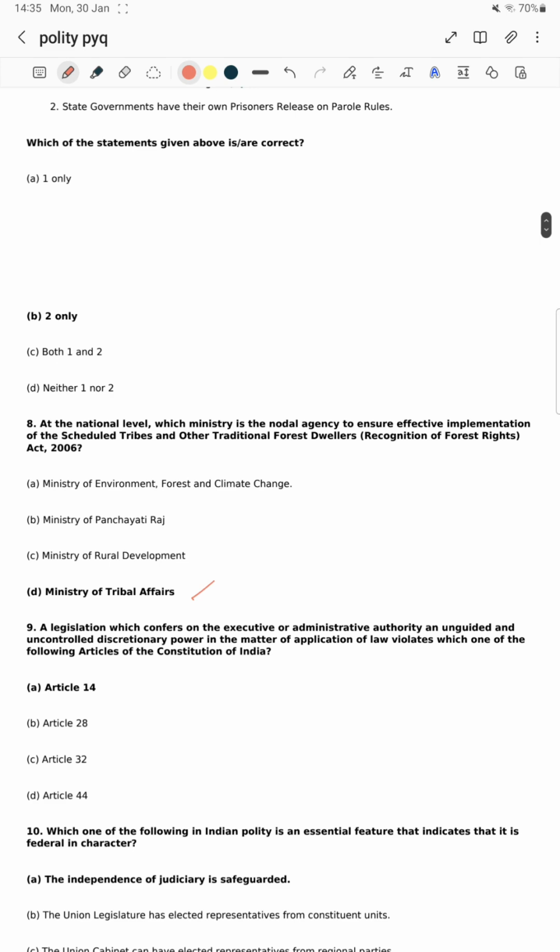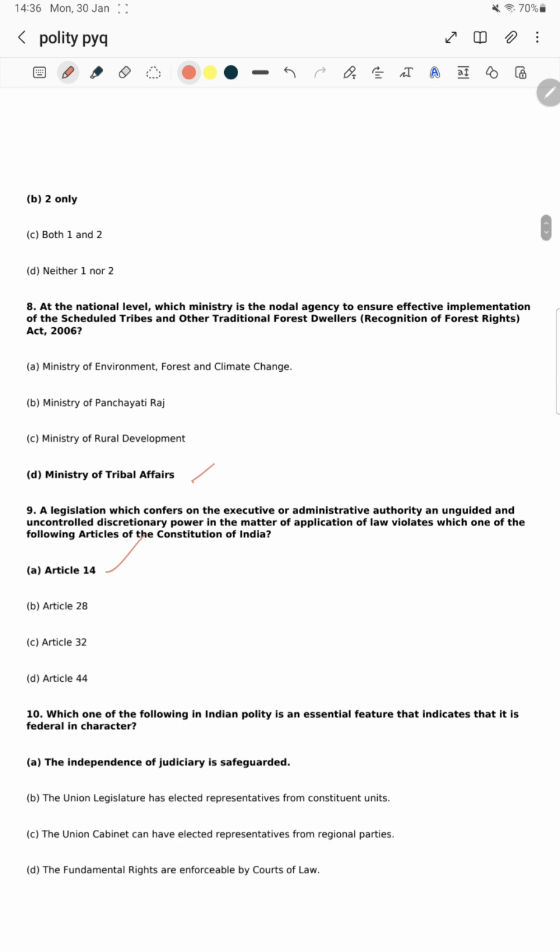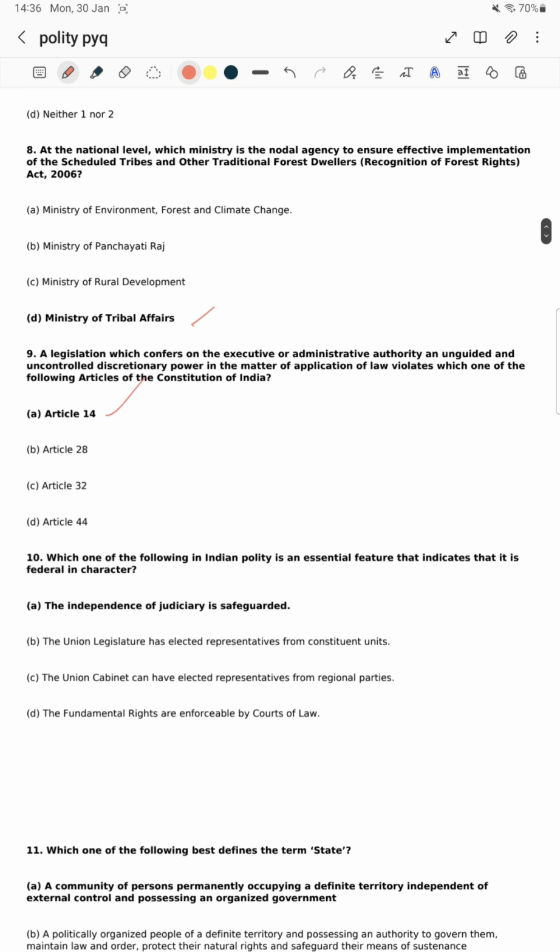Next, a legislation which confers on the executive or administrative authority an unguided and uncontrolled discretionary power in the matter of application of law violates which one of the following articles of the Constitution of India? Uncontrolled discretionary powers of an administrative or executive authority. Which article? Article 14, which says equality. That is Article 14.